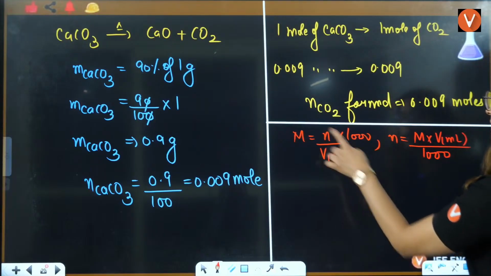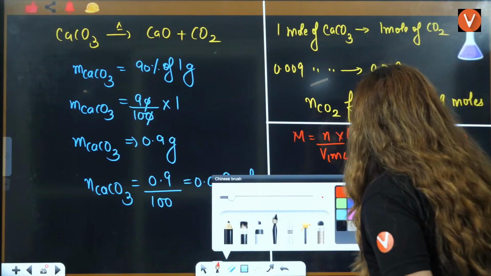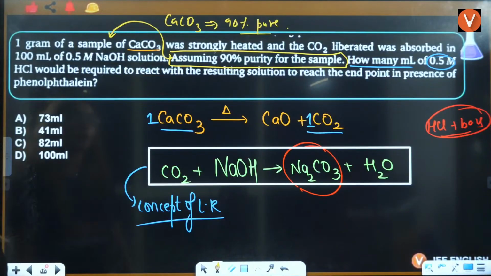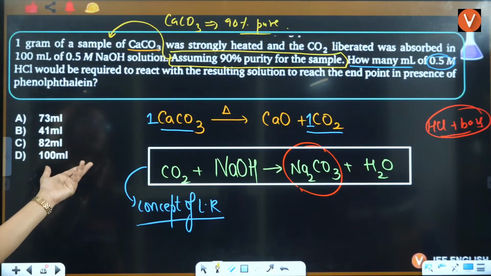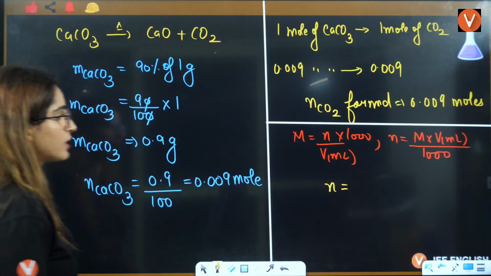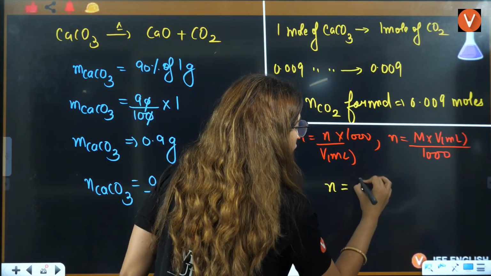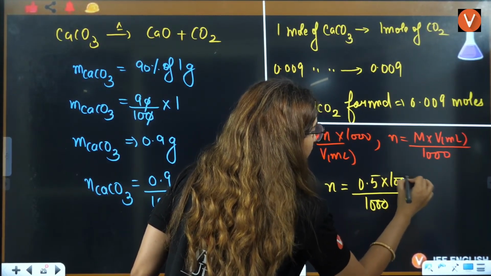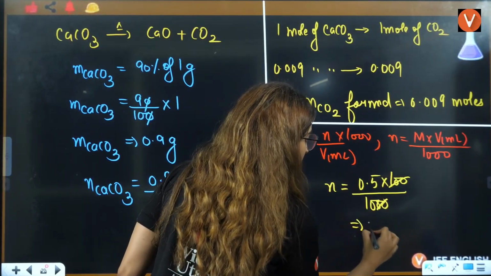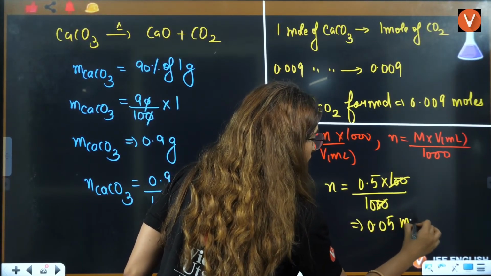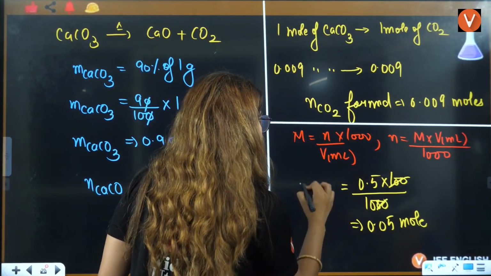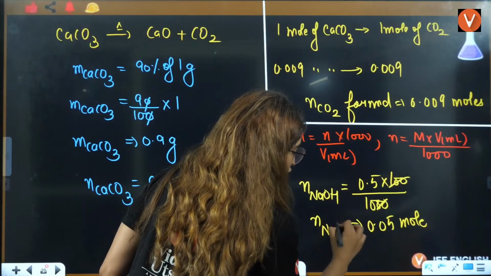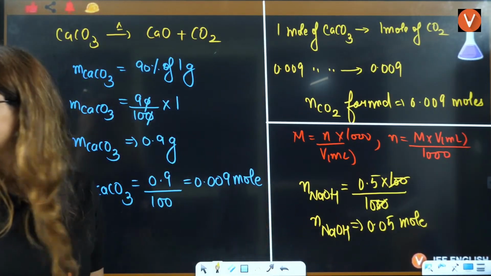Molarity is 0.5 and volume is 100 milliliter. So 0.5 multiplied by 100 divided by 1000. You calculate this, it will be 0.05 mole. That is the number of moles of NaOH.